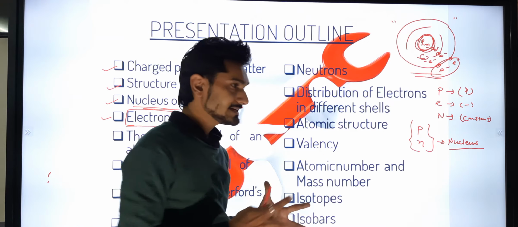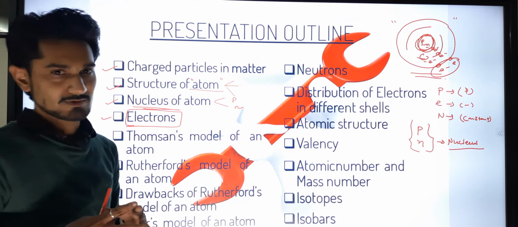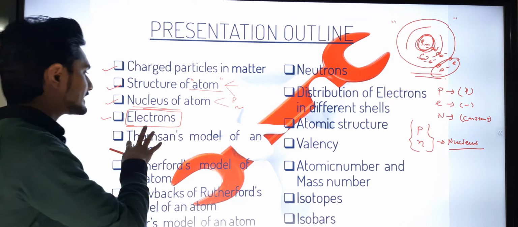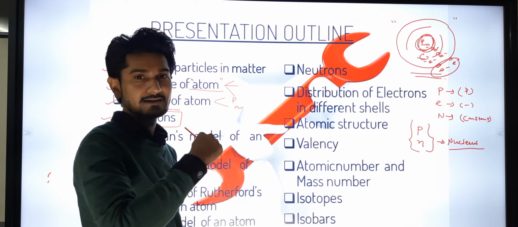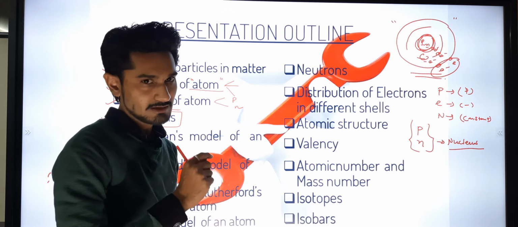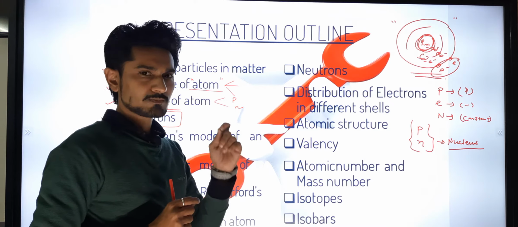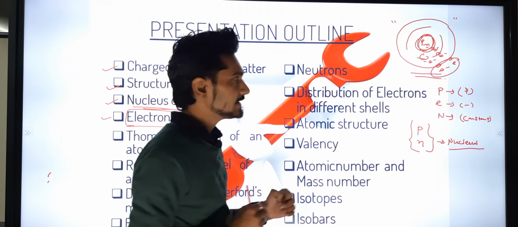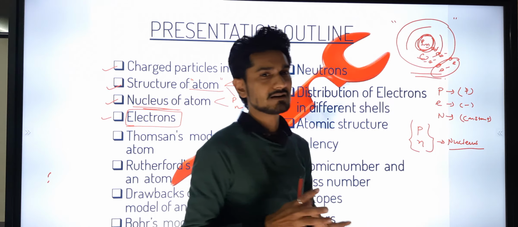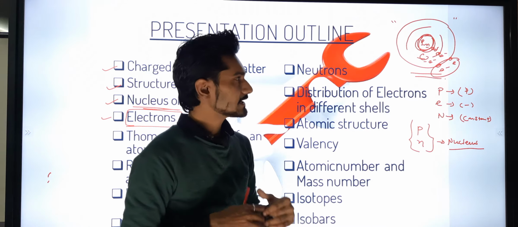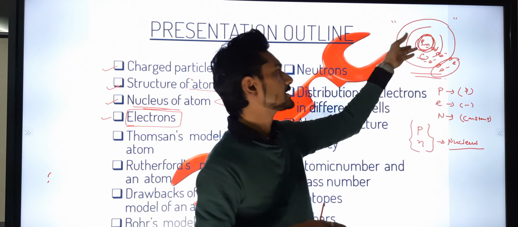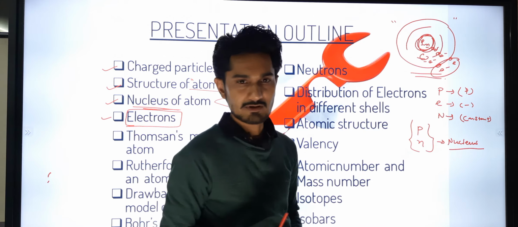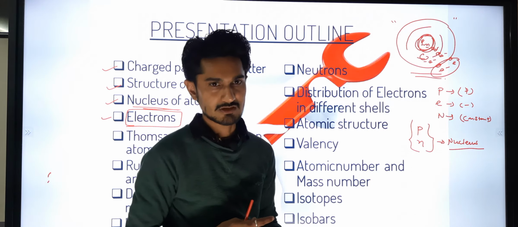So these are the things that we have to know about this chapter, and these are the things we are going to see in this chapter: that electrons rotate or revolve around the orbit, but in some kind of fundamental structure. For example, if we have 15 electrons, they cannot all revolve in the first orbit. They cannot all revolve in the second orbit. They also cannot all revolve in the third orbit.